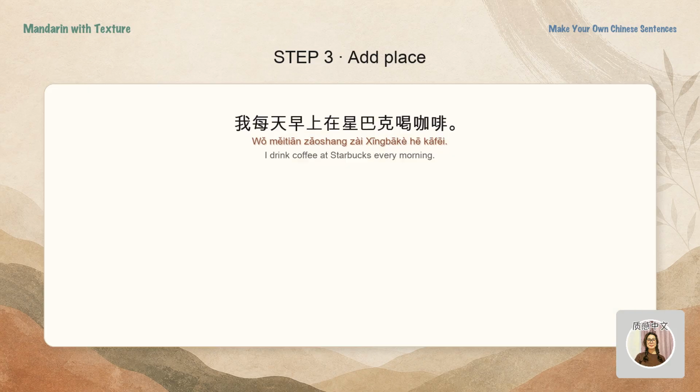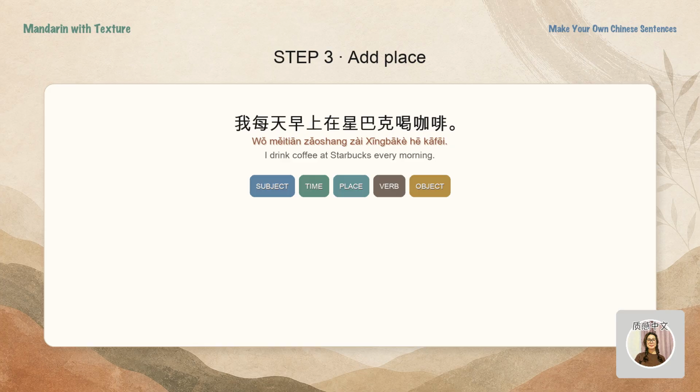Put the place after the time and before the verb. A place phrase often begins with 在. Subject plus time plus place plus verb plus object. 我每天早上在星巴克喝咖啡. I drink coffee at Starbucks every morning.